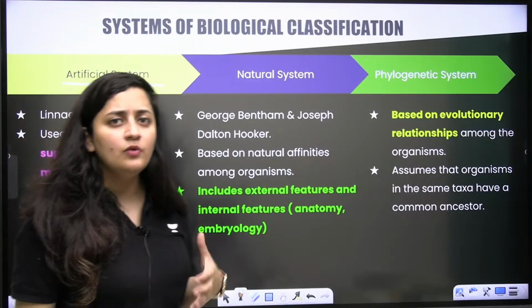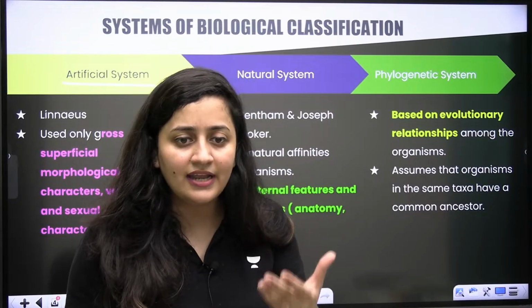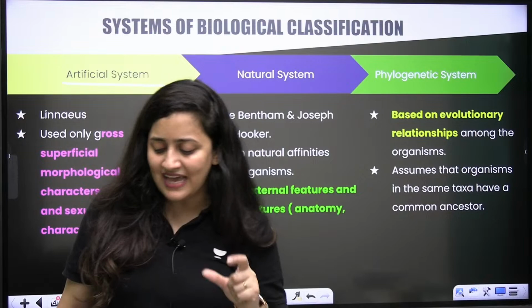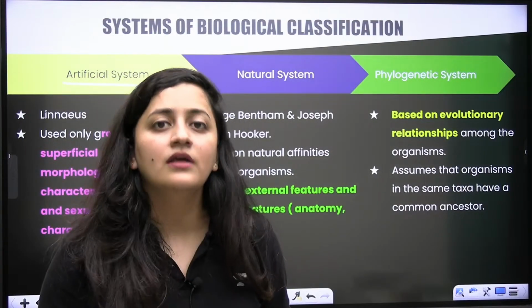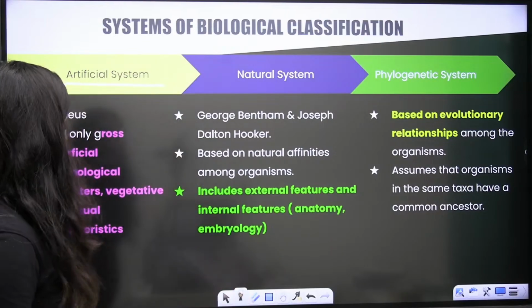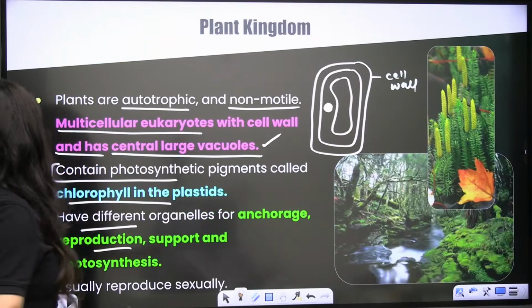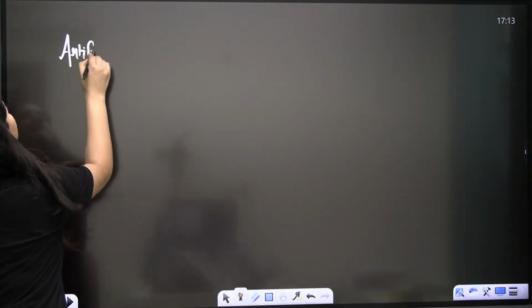So can you tell me what you understand by the artificial system of classification? Lahiri, Tabassum, Aarti, anyone in the class? What are we going to consider here?